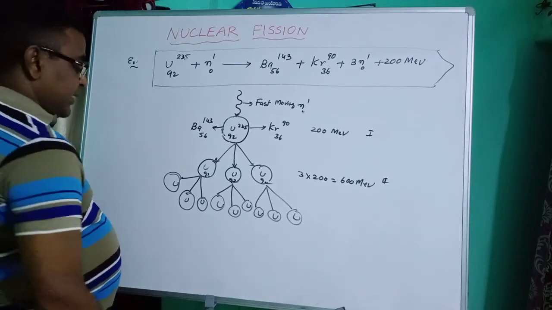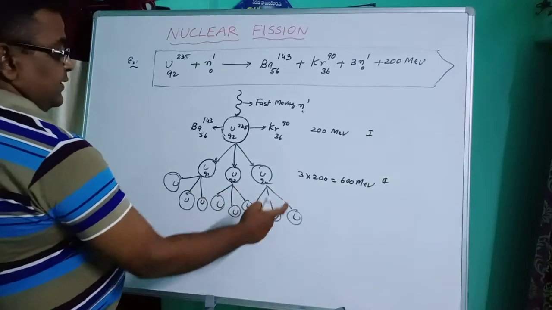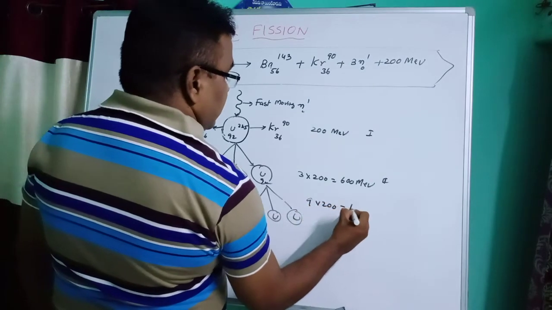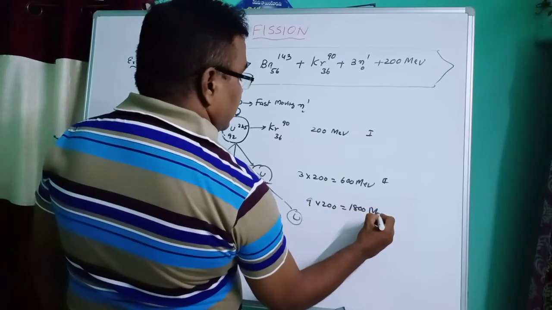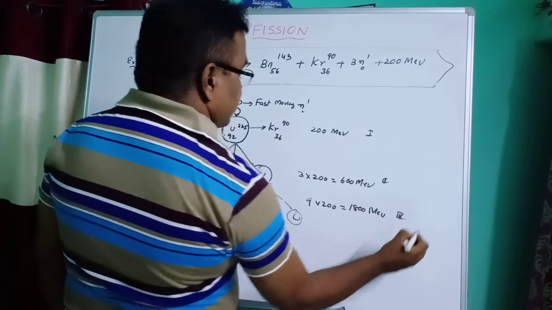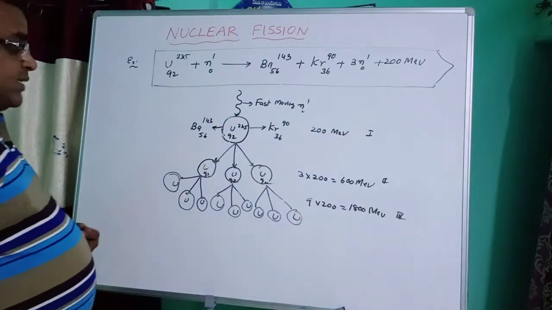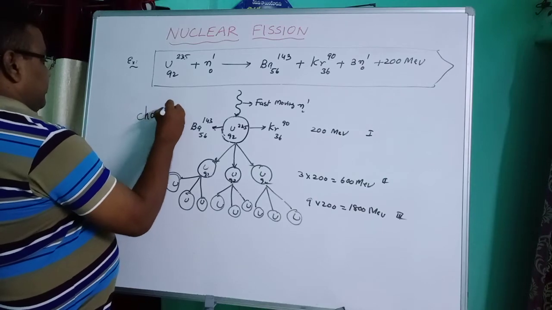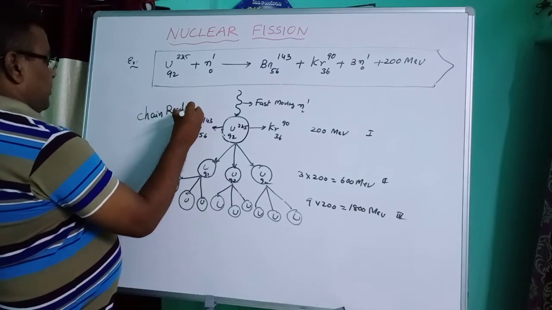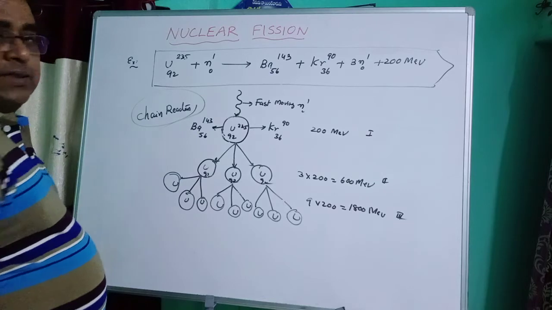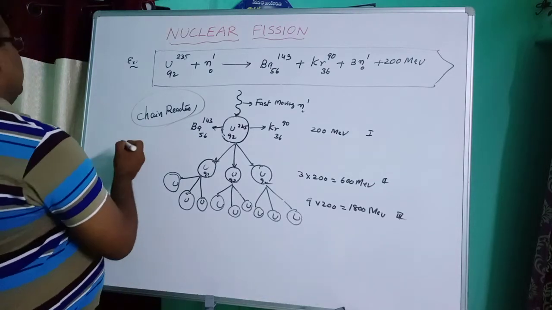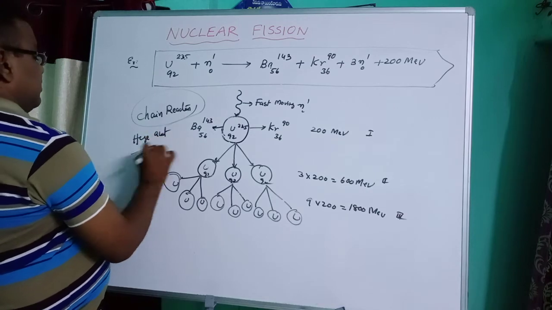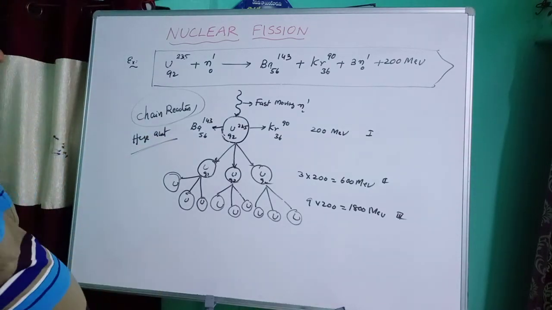Then the energy liberated is 3 plus 3 is 6, 6 plus 3 is 9. 9 into 200, 1800 million electron volts in the third stage. So this is a chain reaction. In a chain reaction, a huge amount of energy, a very large amount of energy is liberated.